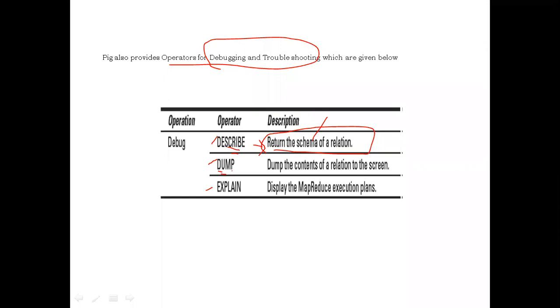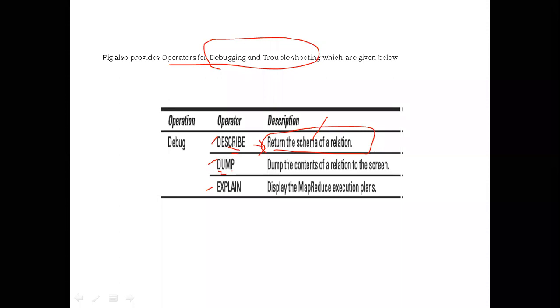To store the output in some file, we use the store operator. Store operator is to store the output in a file. Dump is to display the output on the screen. That is the small difference between dump and store. Next, explain.